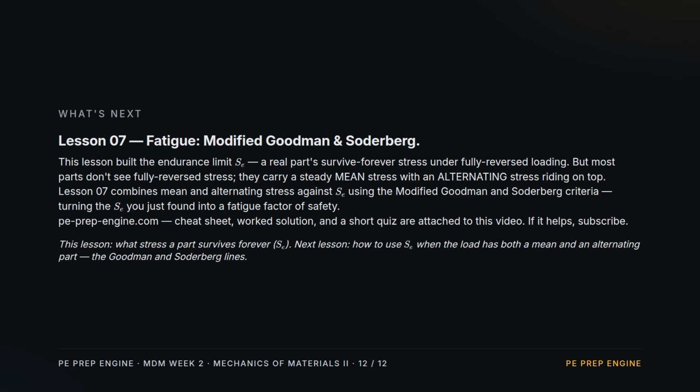Next up, Lesson 7, Modified Goodman and Soderberg. This lesson built the endurance limit for fully reversed loading, but real parts usually carry a steady mean stress with an alternating stress on top. Lesson 7 combines those two against the endurance limit you just found, using the Goodman and Soderberg criteria to produce a fatigue factor of safety.